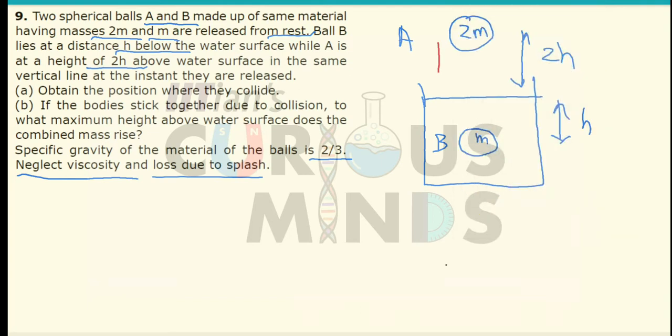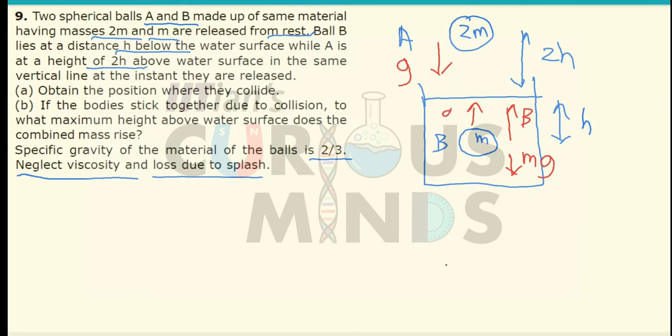The ball A will fall freely under the action of gravity because it is specified that there is no viscous force. I will assume that ball A is in vacuum, or even if it is in air, since the density of air is very low, it will fall freely under gravity, and there will be no buoyant force acting on ball A. But on ball B there will be a buoyant force acting in the upward direction, and mg acting in the downward direction, and the resultant acceleration will be in the upward direction.